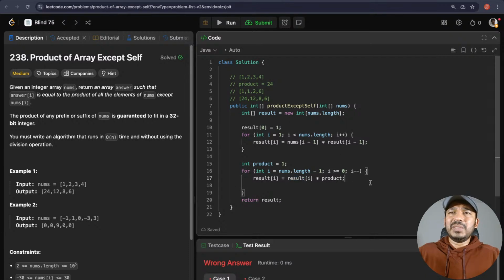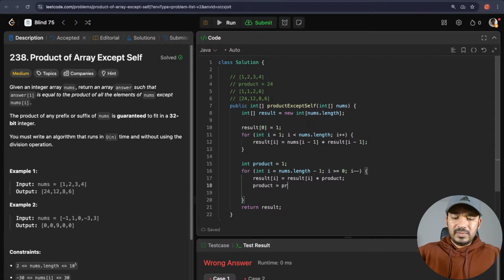So product should be equal to product star result of I, or product star nums of I. So for the product, I keep multiplying it with the nums of I every time. So now I will have the value from the right side also.